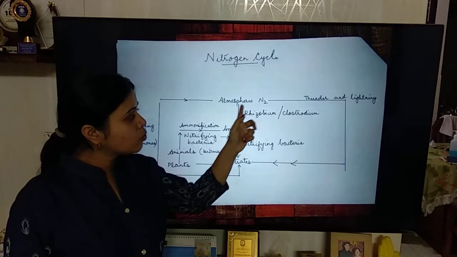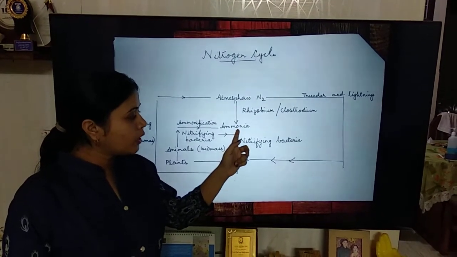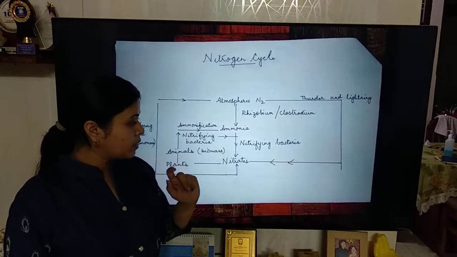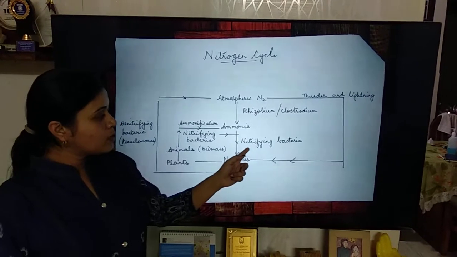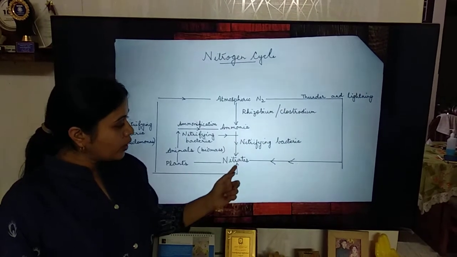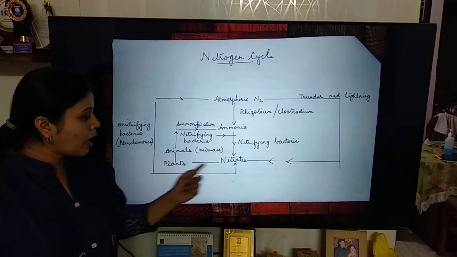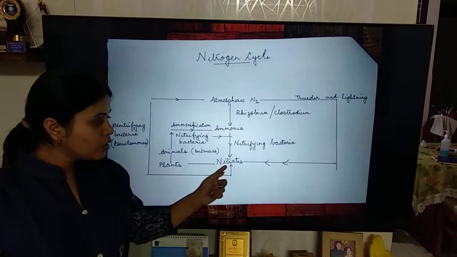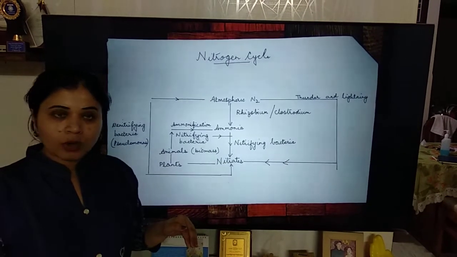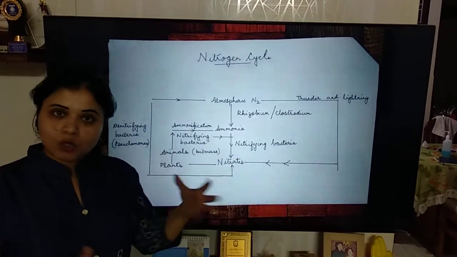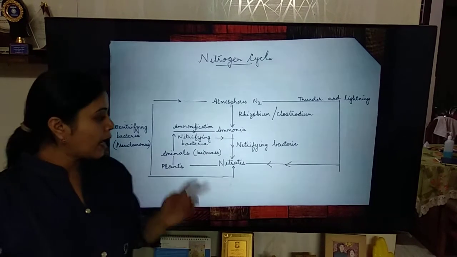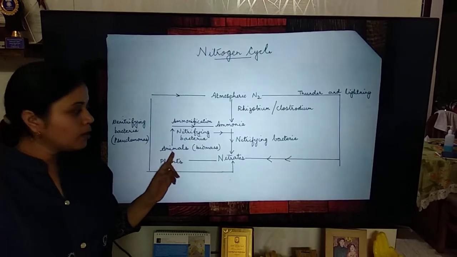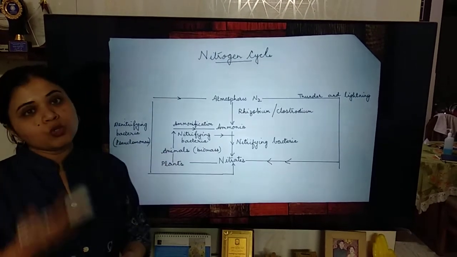Once atmospheric nitrogen is converted into ammonia, it changes into nitrates with the help of nitrifying bacteria. You can see that they convert ammonia into nitrates. These nitrates are the ones which are taken by the plants from the soil. The nitrates which are formed here are fixed inside the soil by these bacteria, and will be absorbed by the plants by means of roots, and that will come into the plant body. From the plant body, when the animal eats this, it will get into the animal body.